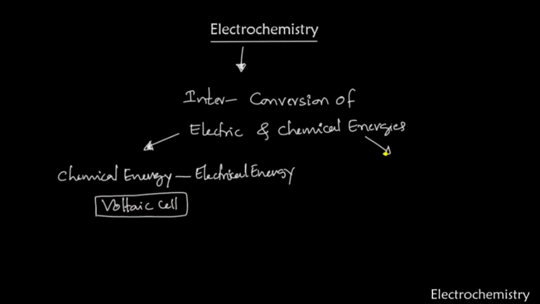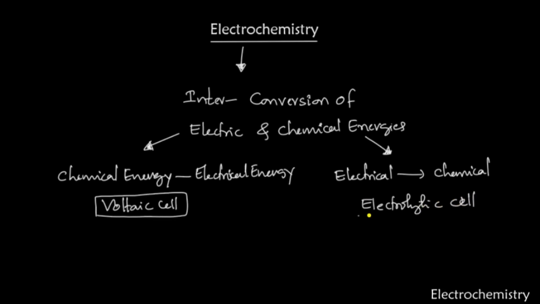There is another type of process where electrical energy is converted into chemical energy. This is a direct conversion. Such devices which convert electrical energy into chemical energy are called electrolytic cells. So right now we'll focus on the voltaic cell or the Daniell cell.